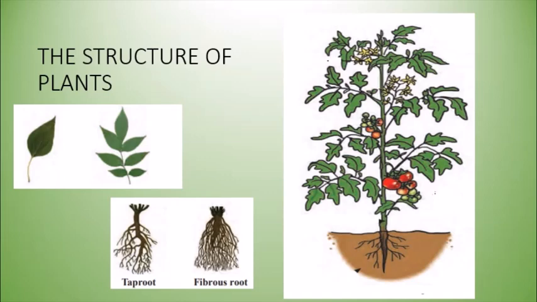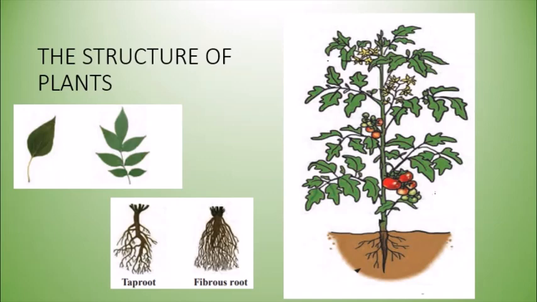That is, it is firmly attached to the soil. Also, the main function of the root is to provide nutrients and water to the upper part of the plant. There are various conducting systems present in the plant, through which water and minerals are provided to the upper part of the plant.